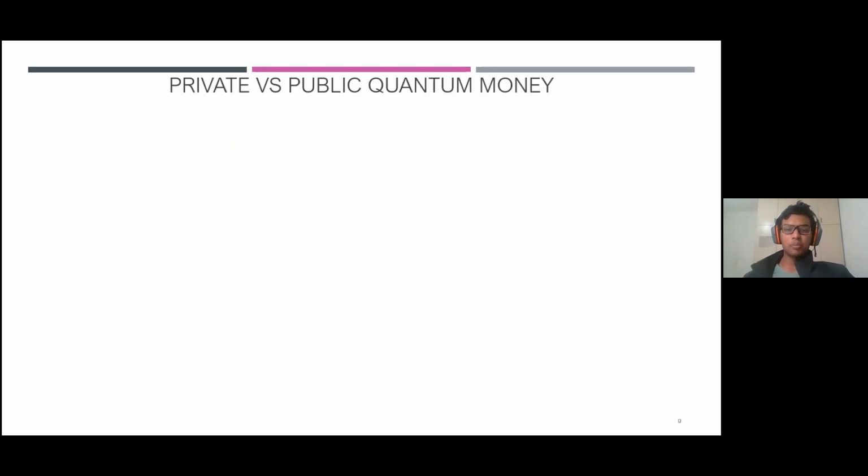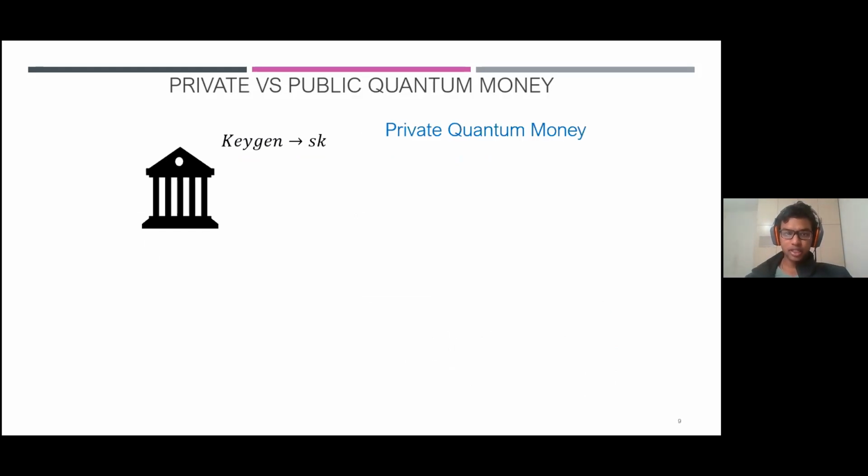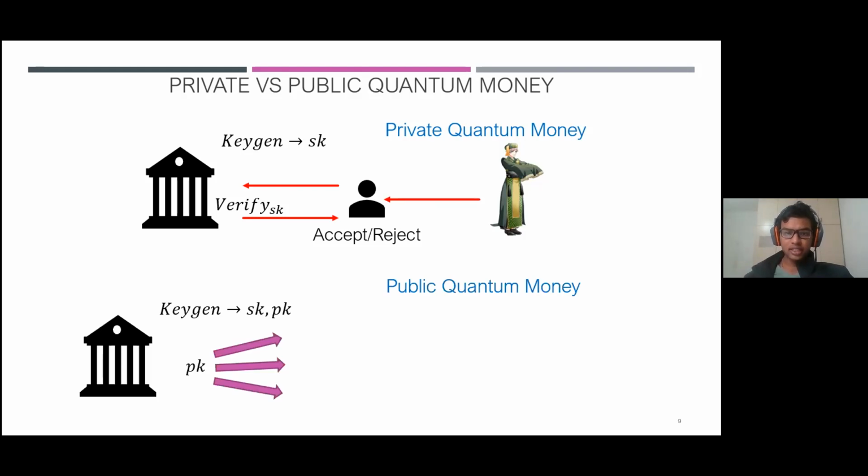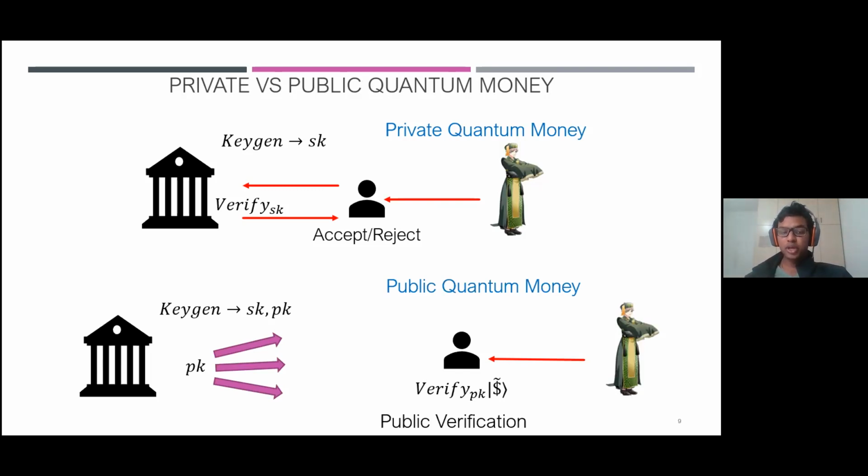Now, based on the method of verification, quantum money can be categorized in 2 ways. Firstly, private quantum money. Here, the bank does the key generation and generates a secret key. Whenever someone comes up with an alleged money state and you want to verify it, you have to go to the bank, which will verify it for you. In this case, only the bank can verify it, because the verification requires a secret key. Whereas in the public quantum money setting, the key generation that the bank does also generates a public key, which is then broadcast to the world. Therefore, whenever someone gives you an alleged money state, you can verify it yourself using the public key. This is what we call public verification.